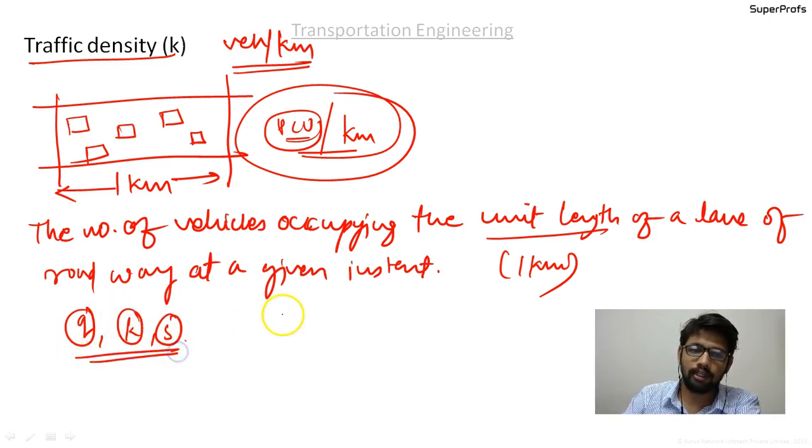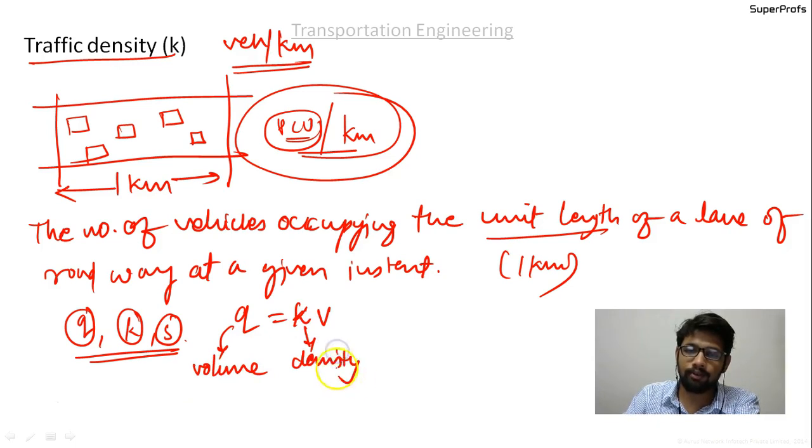Okay, so the relationship is Q equal to KV, or K times S, the speed, whatever you say, where Q is traffic volume, K is the density, and V is the speed or the velocity.